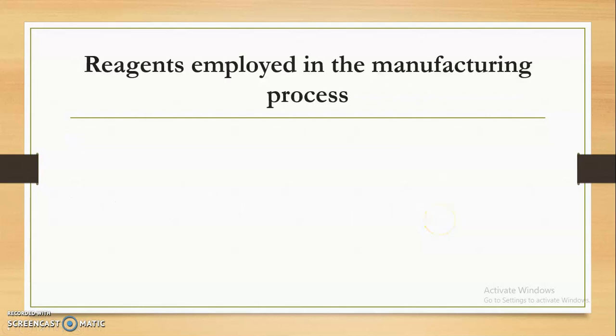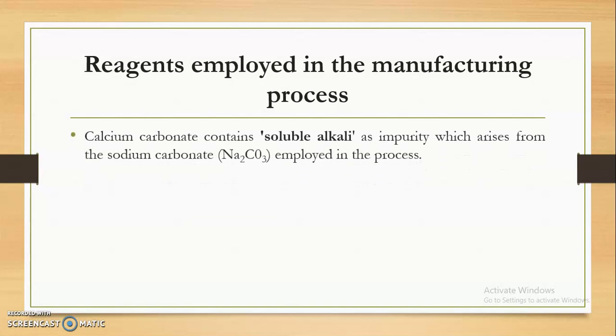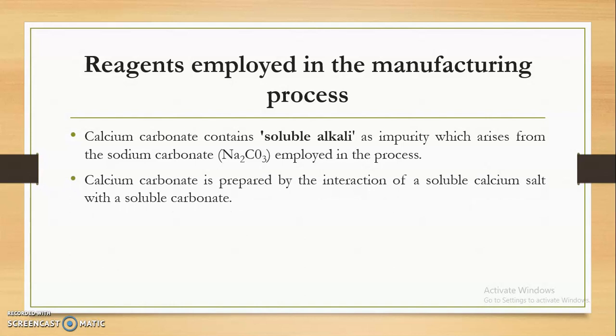Now first we will discuss the reagents employed in the manufacturing process. For example, calcium carbonate contains a soluble alkali as an impurity, which may arise from the sodium carbonate that is used in the process.